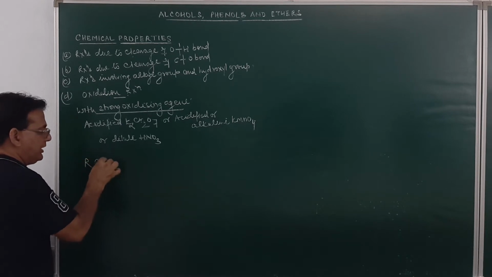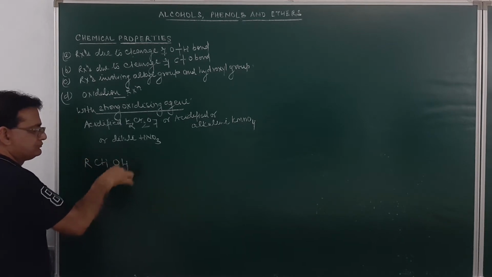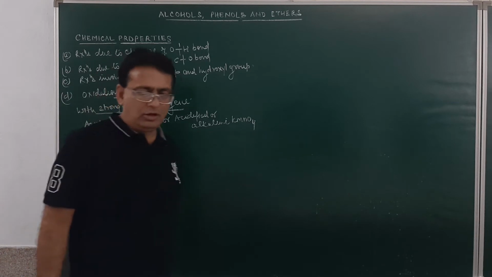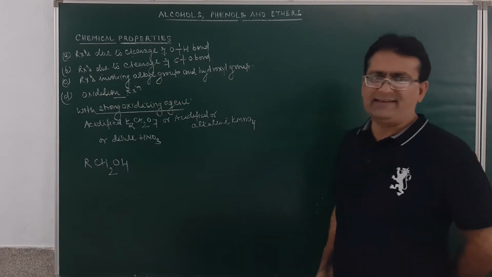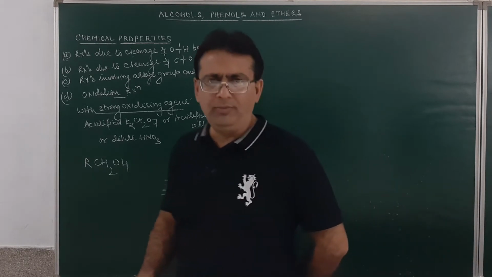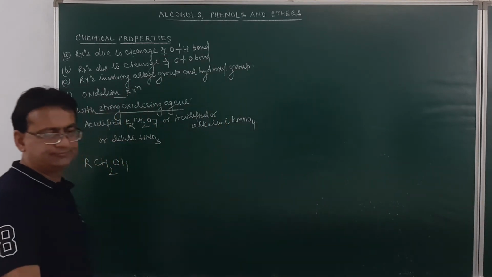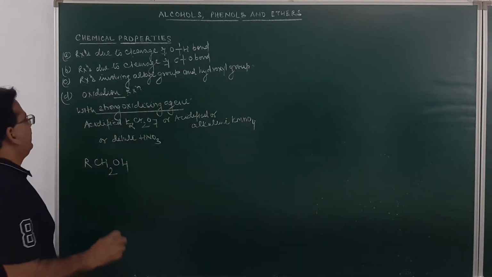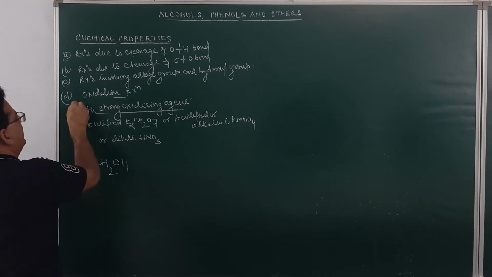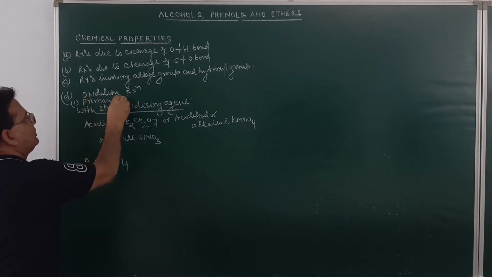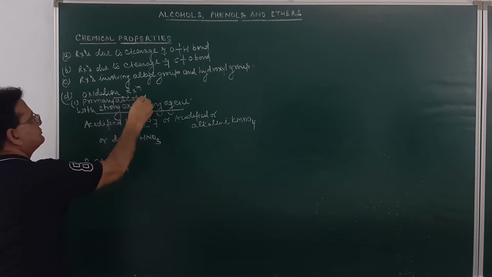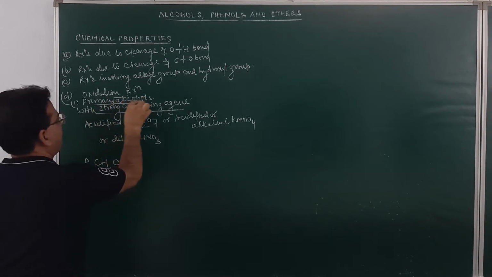Now remember, students, 1 degree alcohol on oxidation in presence of a strong oxidizing agent may form aldehydes. This oxidation we are discussing is with primary alcohols, the oxidation of primary alcohols. Am I clear?